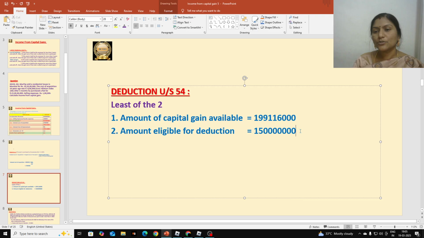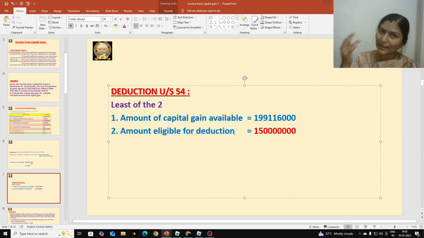So the least of the two should be selected. What is the least here? 15 crores. So let us select it. You have to draw a circle around that. I am just changing the color. 15 crores I selected. But one more rule is there: the deduction should not be more than 10 crores.